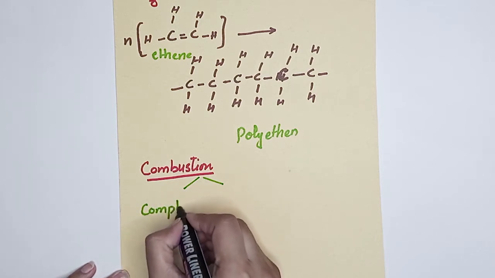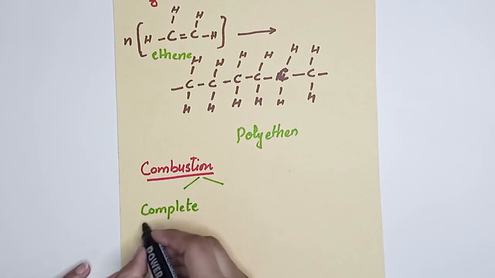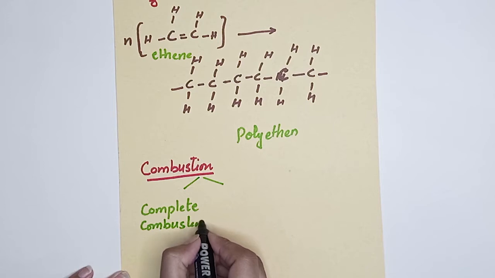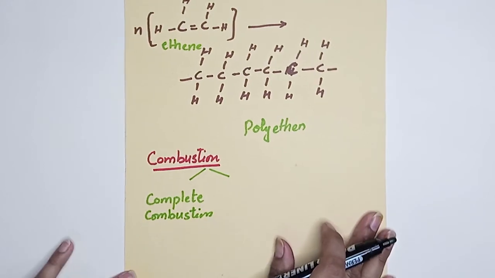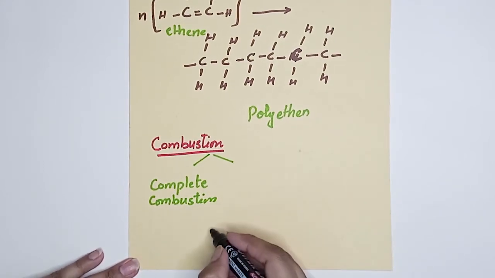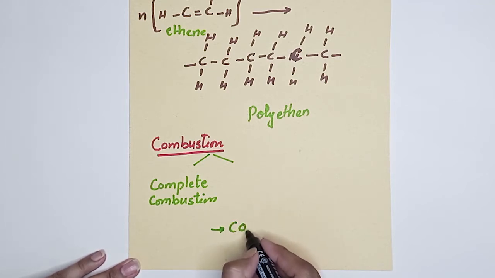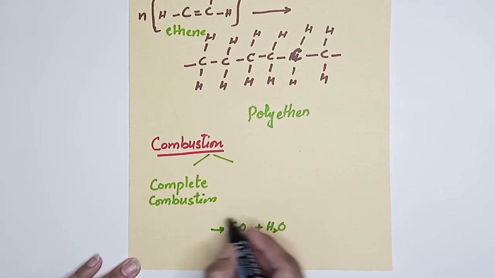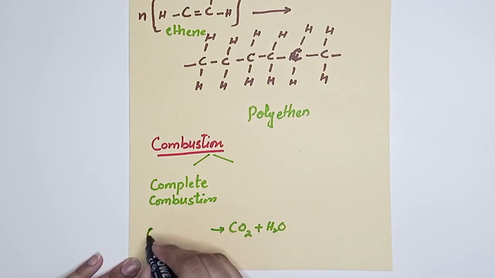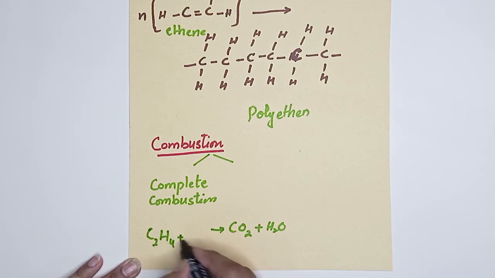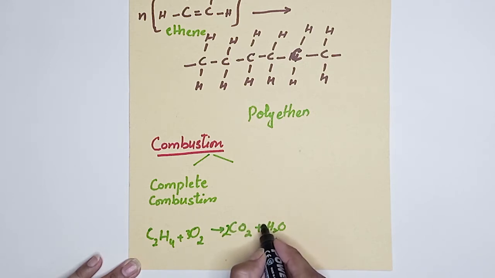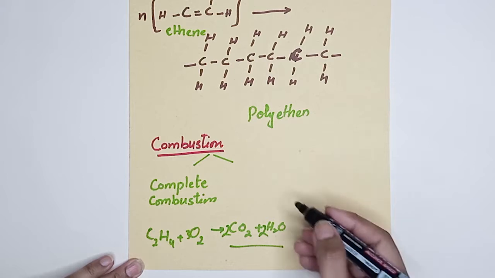Complete combustion needs a sufficient supply of oxygen. The product will always be the same, carbon dioxide gas and steam. So we have to write the formulas. For example, C2H4 is ethene and it will burn in the presence of oxygen. We will balance it like this. So complete combustion products will be the same, carbon dioxide and steam.